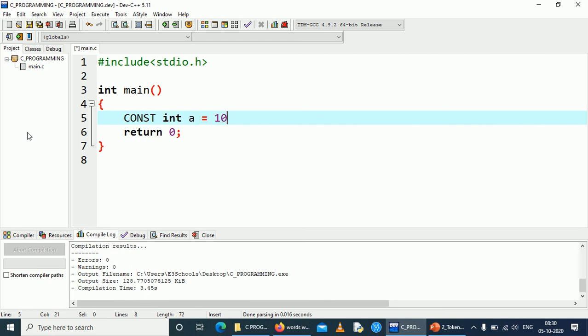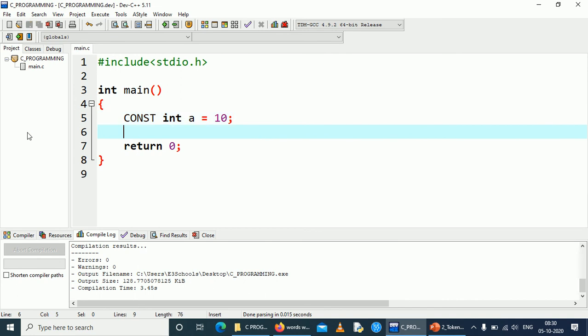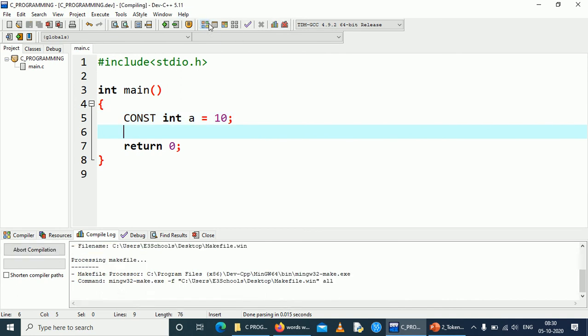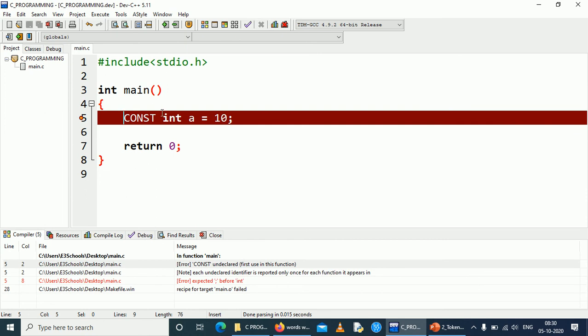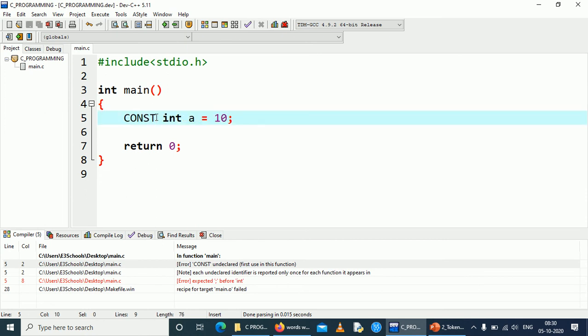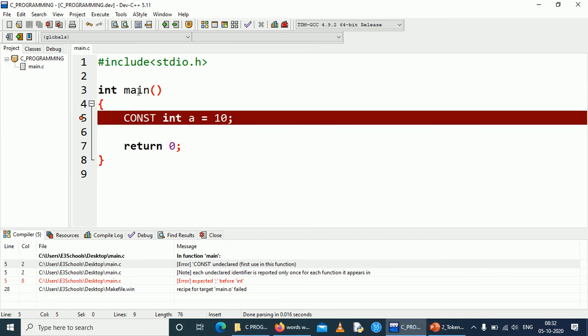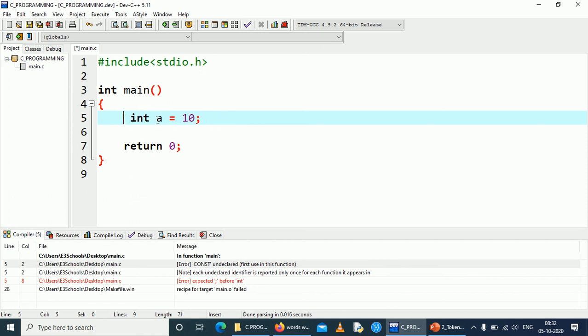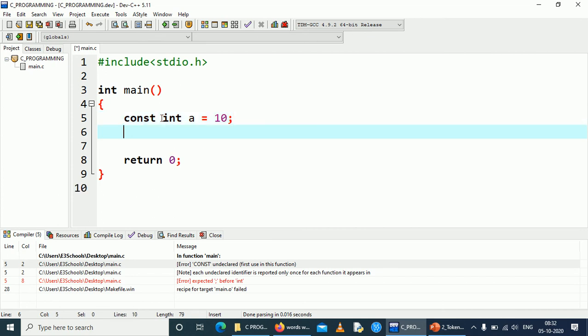Int a equal to 10. So it is lowercase actually. So const int a equal to 10. So this keyword means that this integer variable is going to be the same throughout the execution of this entire program.